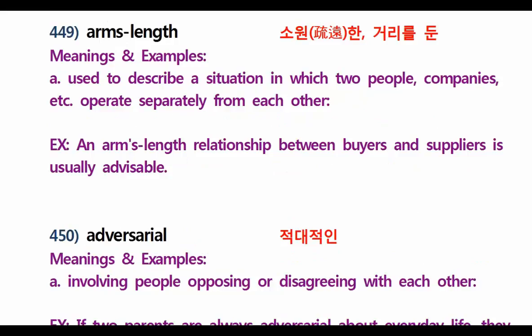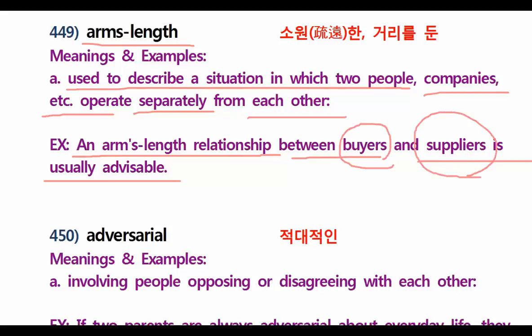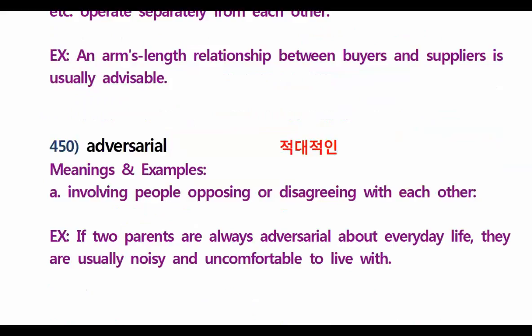Next, we have arm's length. Arm's length is what? It means used to describe a situation in which two people, companies, etc. operate separately from each other. Example, an arm's length relationship between buyers and suppliers is usually advisable. So it means buyers and suppliers will work separately. It is advisable. It is better, I think. I agree with it anyway.